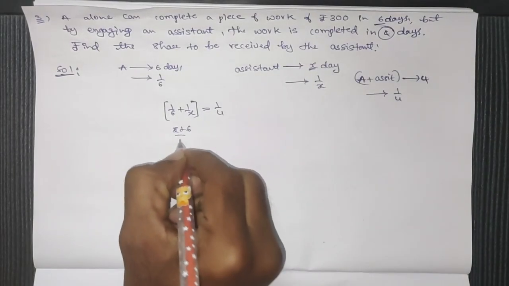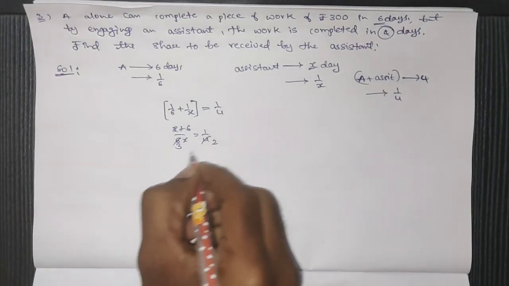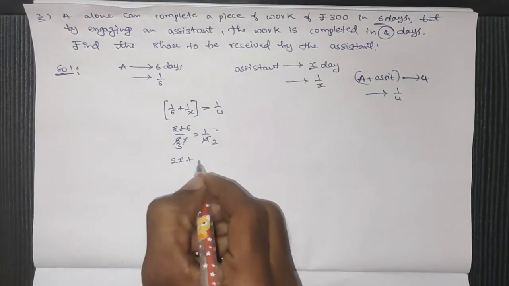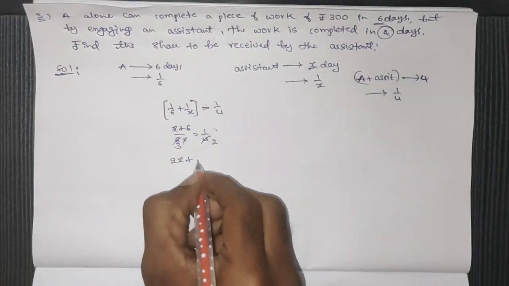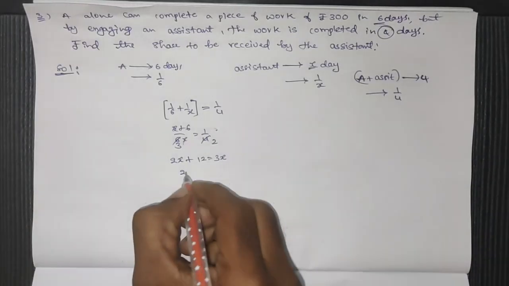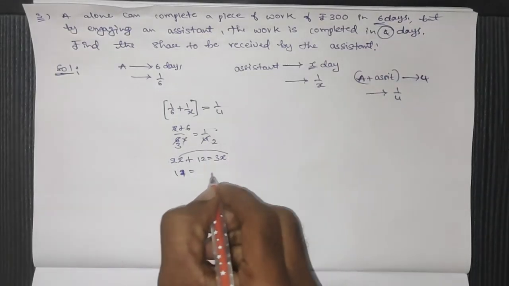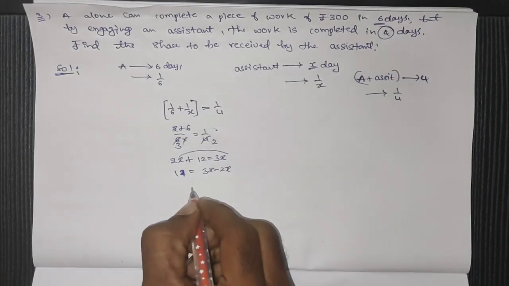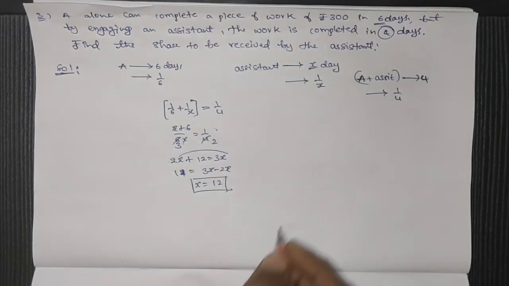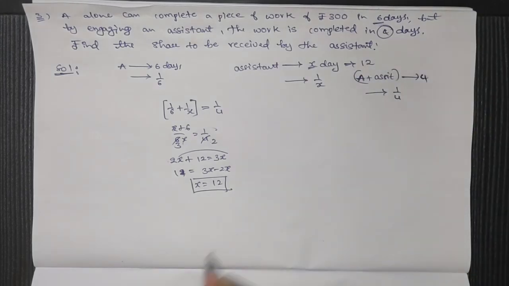So that means x plus 6 by 6x is equal to 1 by 4. Let's take this 3 to this side and 2 to this side. That's 2 into x, 2x, and 2 into 6 is 12, is equal to 3x. Then 12 is equal to 3x minus 2x, then 1x is equal to 12. Means the assistant can complete the whole work in 12 days.